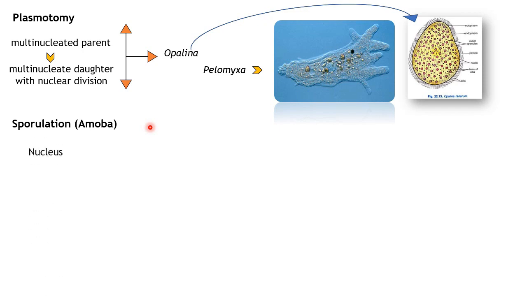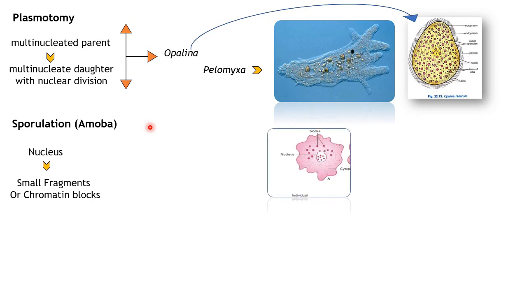So what happens, the amoeba cell during this unfavorable condition, the nucleus inside the cell will break down into small fragments or chromatin blocks. You know what is chromatin, right? Before reproduction, any cell will be in its chromatin form, a thread-like structure, right? Remember, you must have studied in your lower classes. So this is how it looks like.